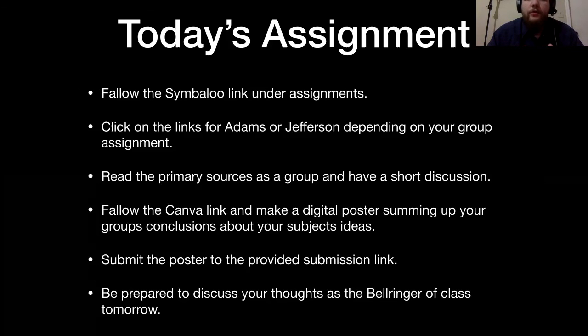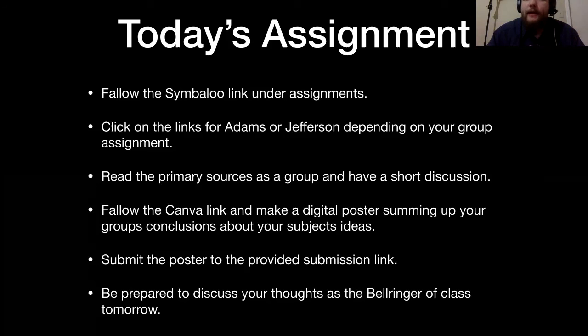Then I want you to follow the Canva link also in the Symbalu and make a digital poster summing up your group's conclusions on either Jefferson or Adams' thinking as far as government goes and their slander on each other. You will submit this poster to the provided submission link, which will also be in the Symbalu.